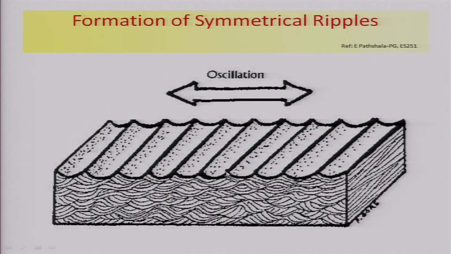Now, what happens in symmetrical ripple? A little more detail. In waves, you have oscillation. That is, you can say the water moves this way and that way, this way and that way. It keeps moving. So, therefore, sand grain, which I told you in the beginning, moves left side and right side. So, ultimately they come to rest, making symmetrical angle. Both the angles are the same, and they ride over one another. In order to that, they also produce some structures like this.